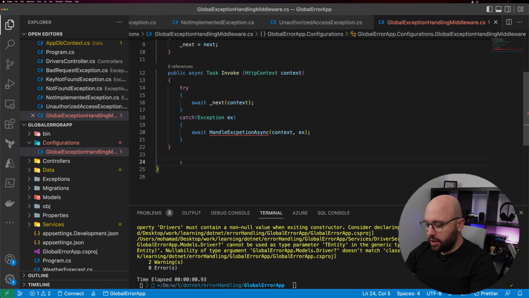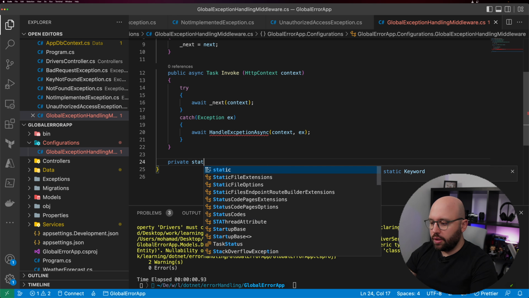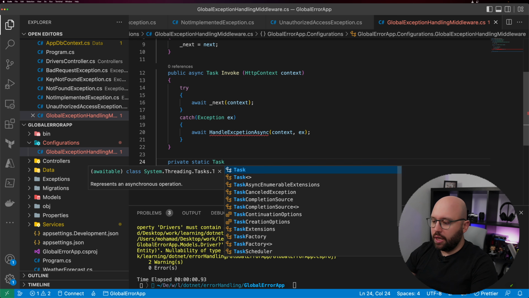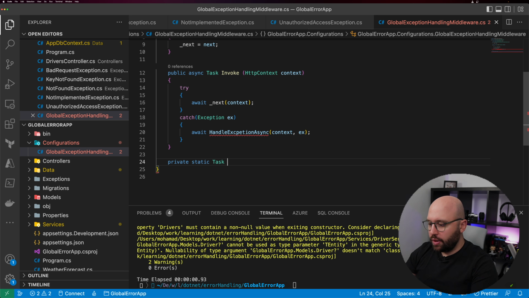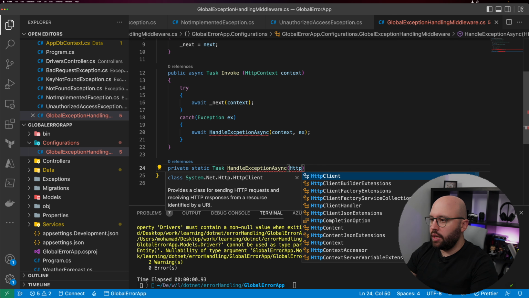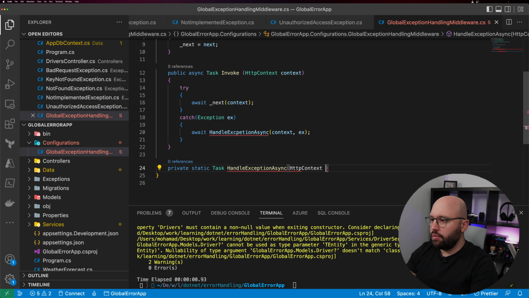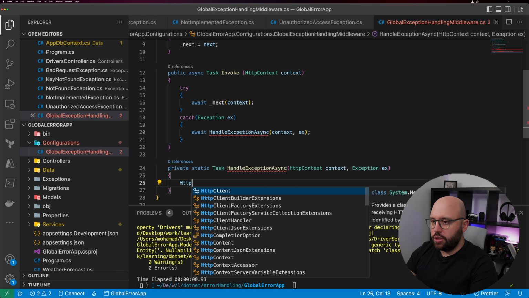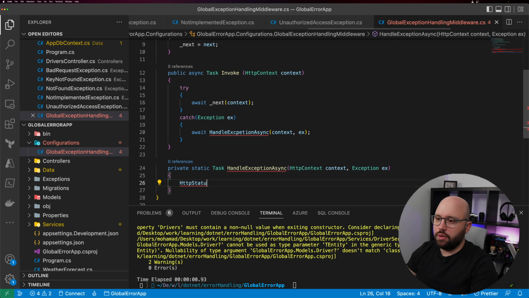First things first, we're going to create a private static Task, because it's going to be an async request, and we're going to call it HandleExceptionAsync. This is going to take an HttpContext, which we'll call context, and the exception itself, ex. Here we're going to put HttpStatusCode, because this is what we're going to return back to the user in case there's any error.